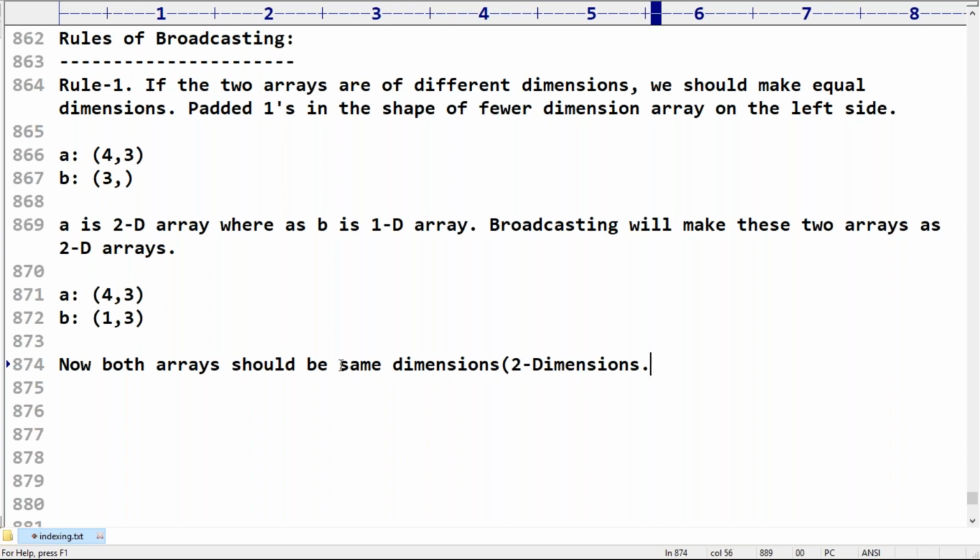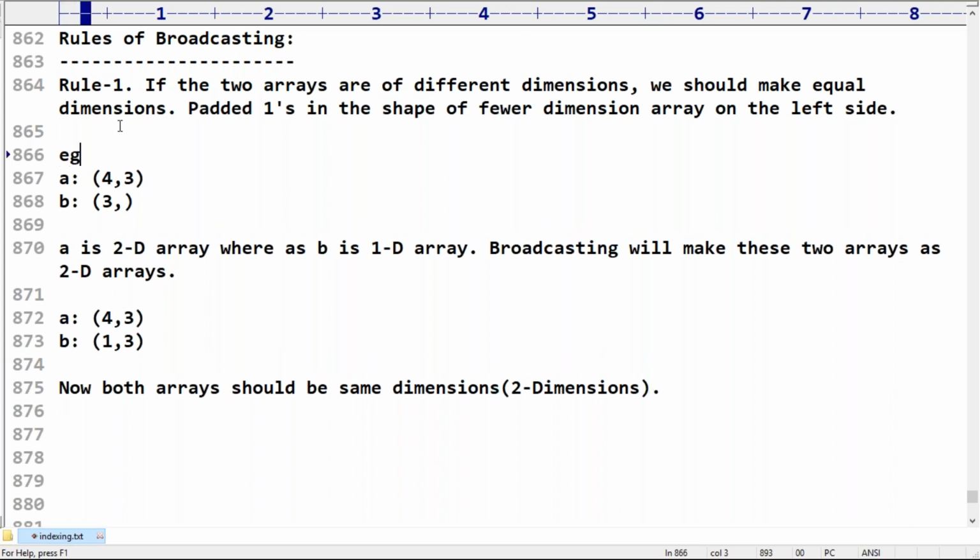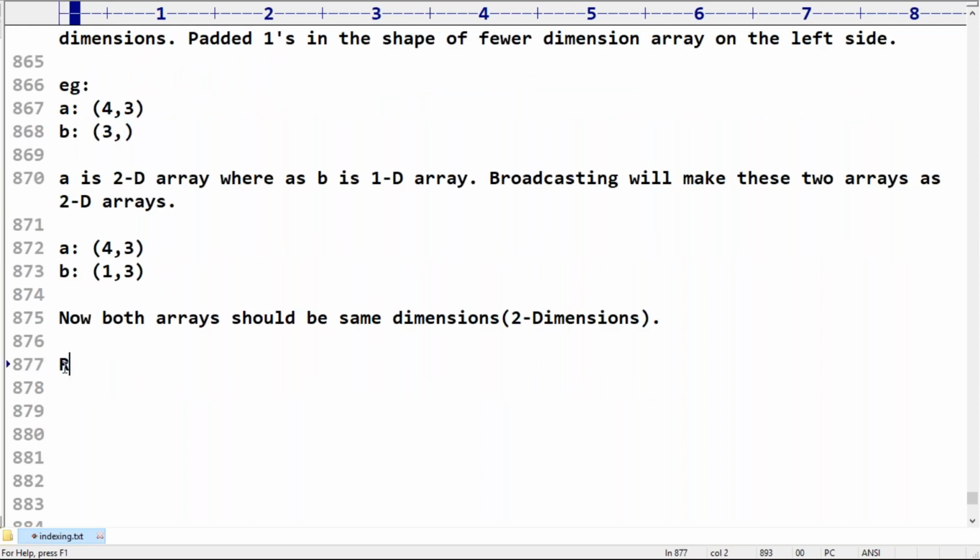This is the first rule which is going to happen internally. You should be aware, sir. This is the example. Related to the first rule, is any explanation required? Please confirm. Is it clear for you people, right? Now can I go for rule 2?